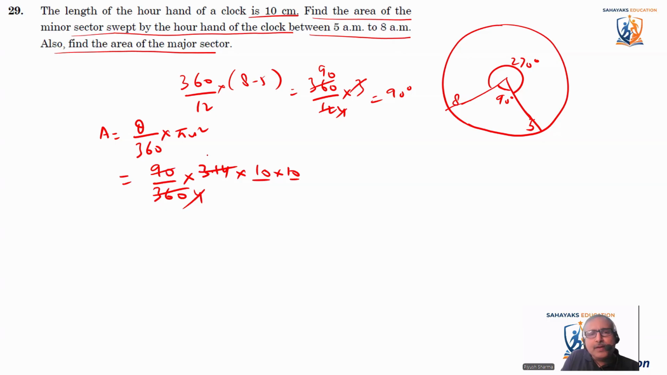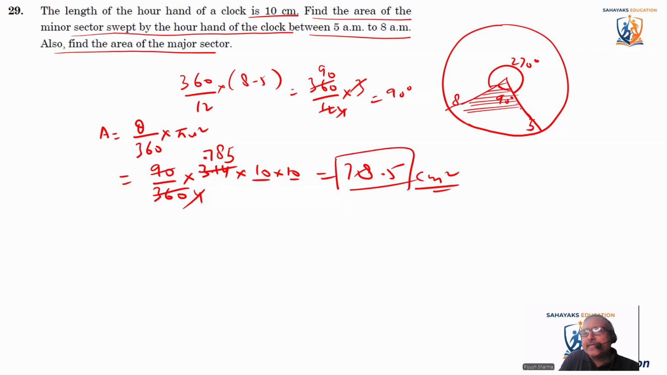So 4 7s are 28. 23, 34. 34 is 4, 8s are 32. Okay, 32. 2 is left. 4 5. So this 785, so it comes out to be 78.5 centimeter square. So this area covered by the minor sector is 78.5.